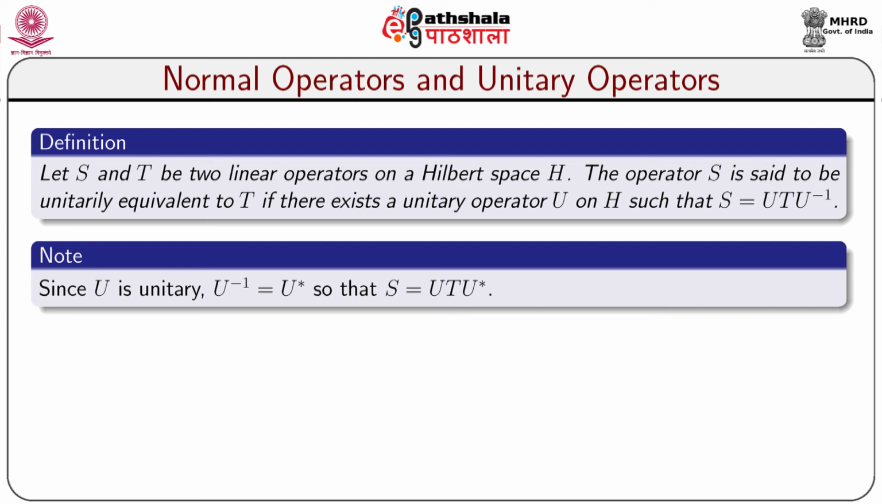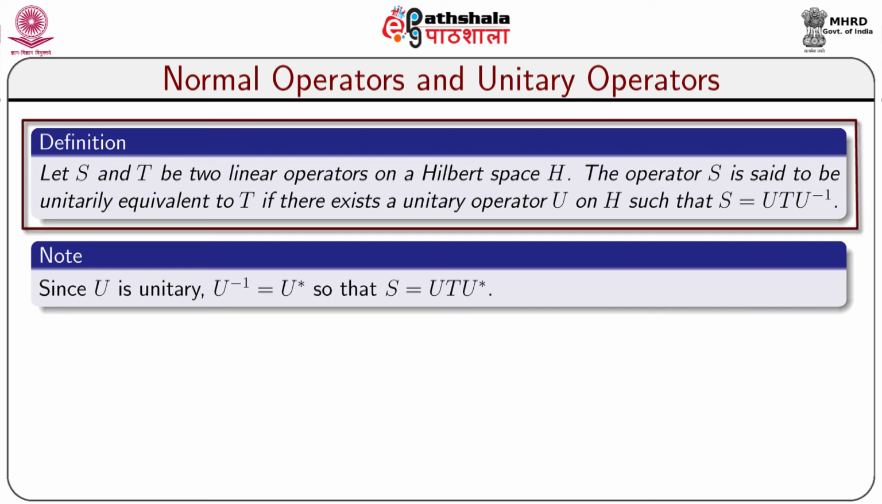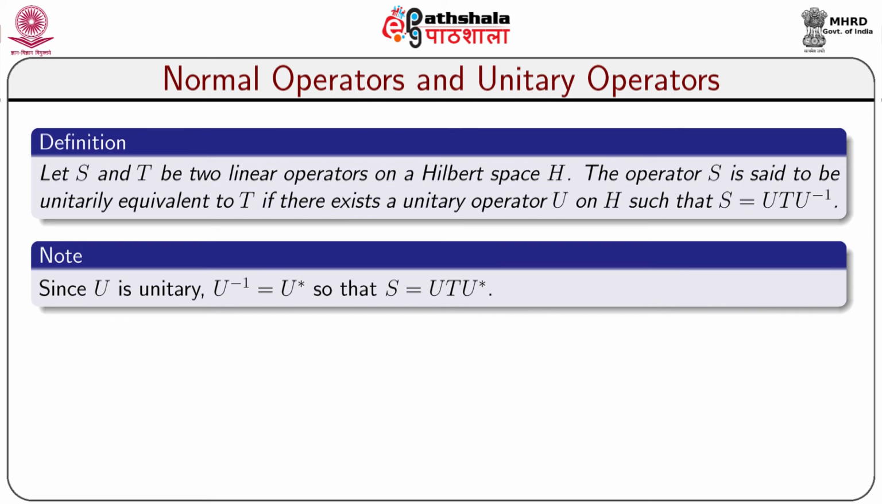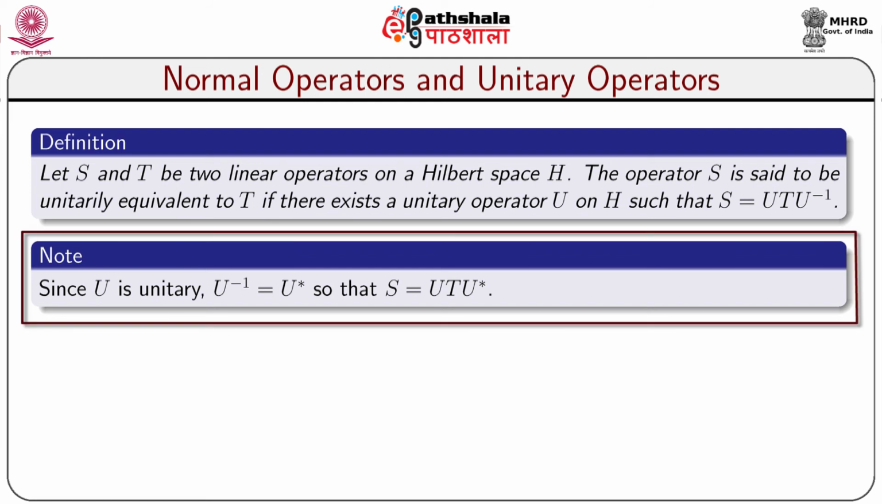Let us take a definition. Let S and T be two linear operators on a Hilbert space H. The operator S is said to be unitarily equivalent to T if there exists a unitary operator U on H such that S is equal to U T U inverse. Note that since U is unitary, U inverse equals U star, so S is equal to U T U star.